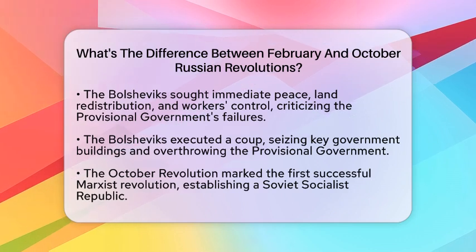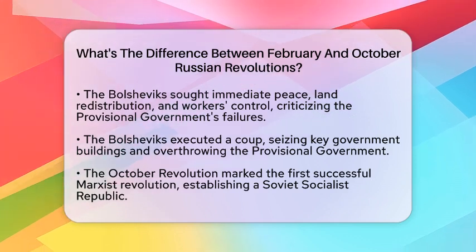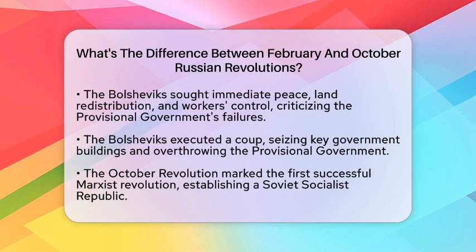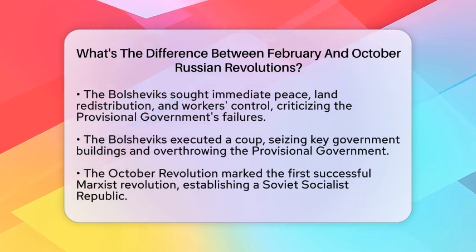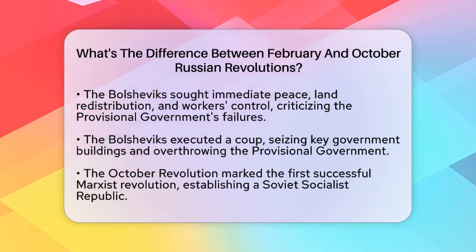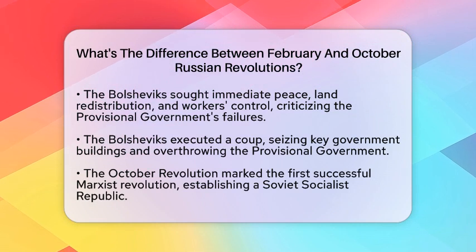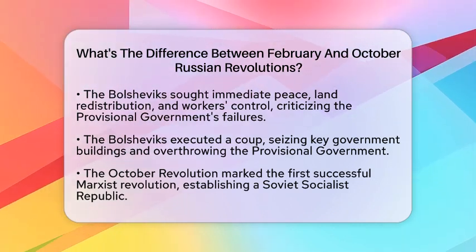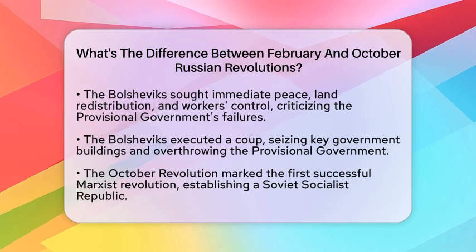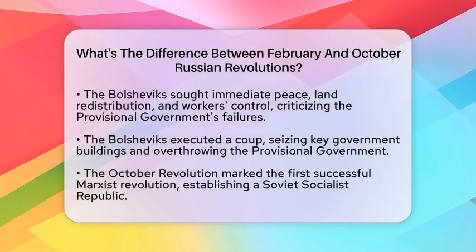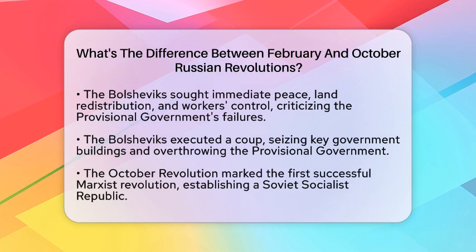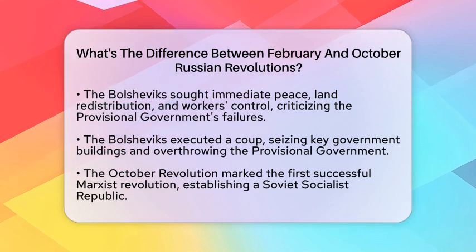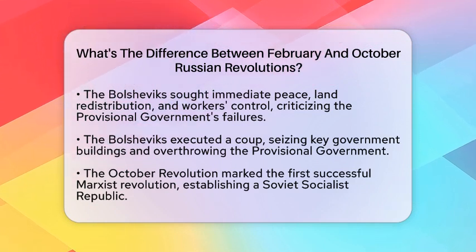In a swift coup, the Bolsheviks seized key government buildings and overthrew the provisional government. This marked the first successful Marxist revolution in history. The October Revolution established a Soviet Socialist Republic, setting Russia on a path toward communist rule. It ended the brief experiment with liberal democracy and initiated radical reforms that would influence global politics for decades.